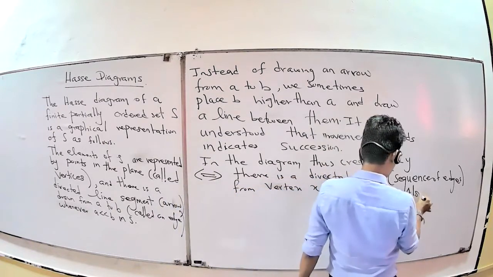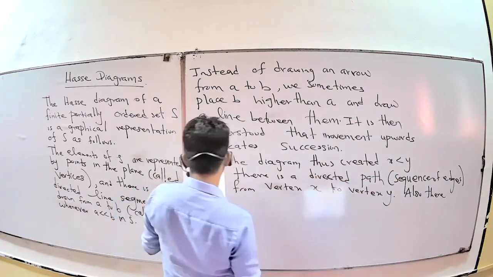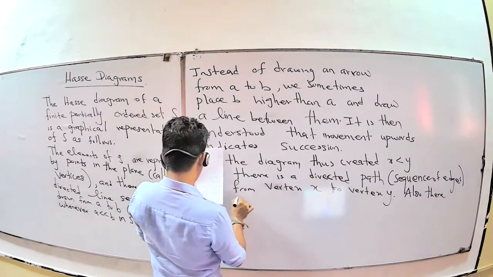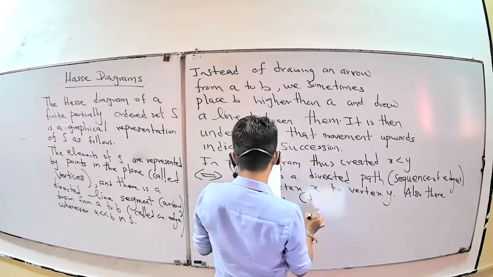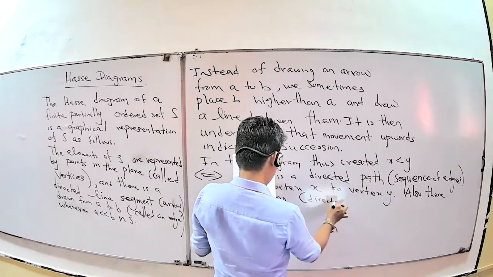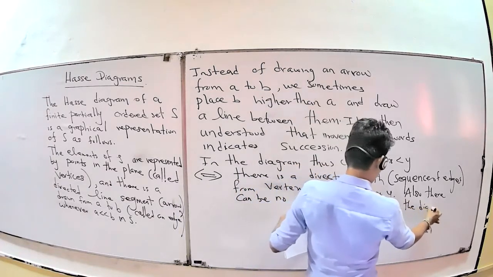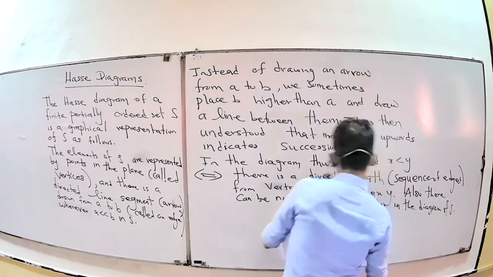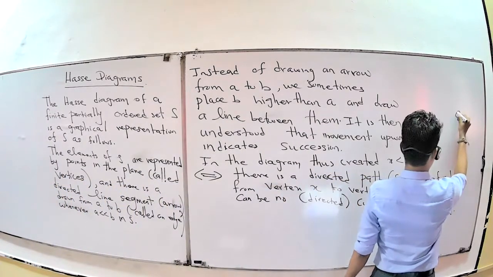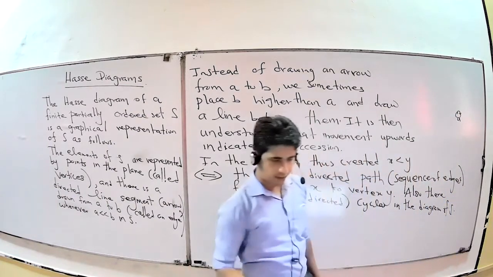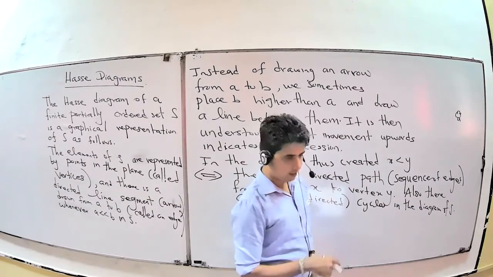Also, there can be no directed cycles in the diagram of S. That means, suppose in the reflexive case, you could put A to A, again A to A, but in the Hasse diagram we don't put a circle like this.